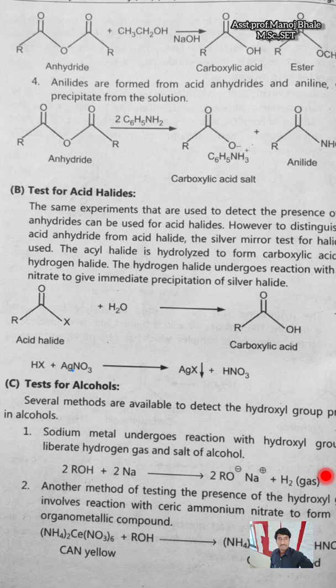There is another test which is used here for the determination of the hydroxyl group. That is the ceric ammonium nitrate. This ceric ammonium nitrate, which is mostly yellow in color, reacts with the alcohol, ROH. There is a formation of an orange or red type of PPT, with removal of the nitric acid.